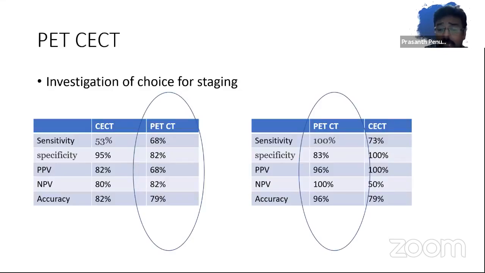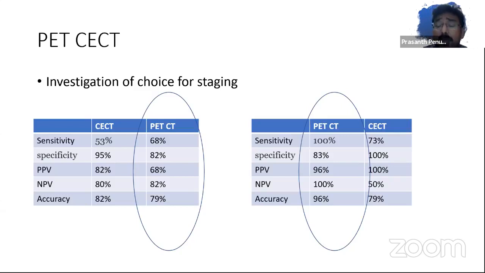PET-CT, as I've said, is amazing. I will not get into it, but on the right-hand side, as you can see here, is for nodal, and on the left-hand side is for distant metastasis, which has been extensively covered. And PET-CT is the investigation of choice for initial treatment. For response assessment, as rightly mentioned by Dr. Bharat, a CECT would be adequate enough to take a call, unless and until there is a progression of disease. When there is a clinical progression of disease, I would definitely redo a PET to make sure that I am not offering the patient a morbid surgery without any added survival advantage.